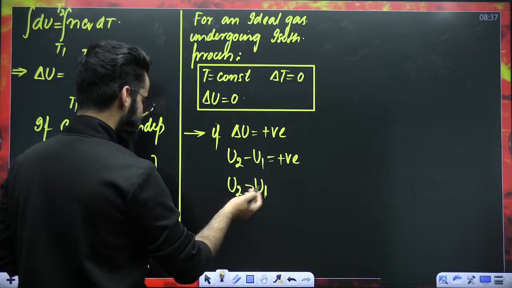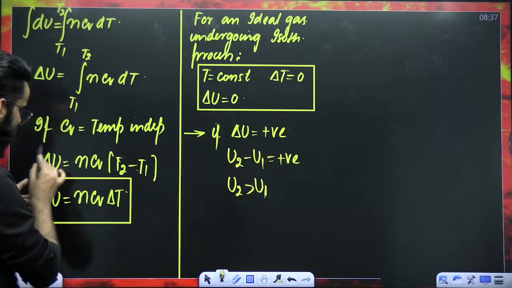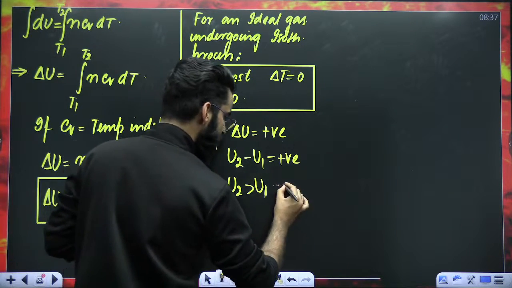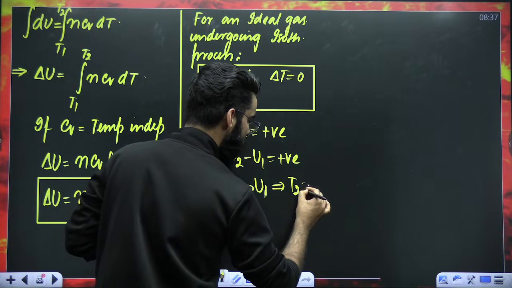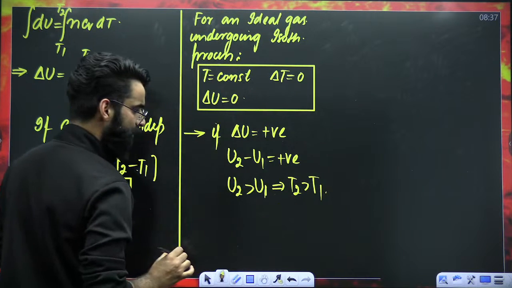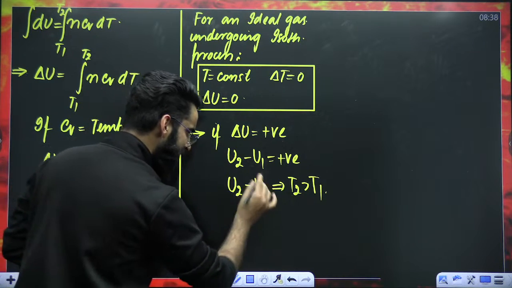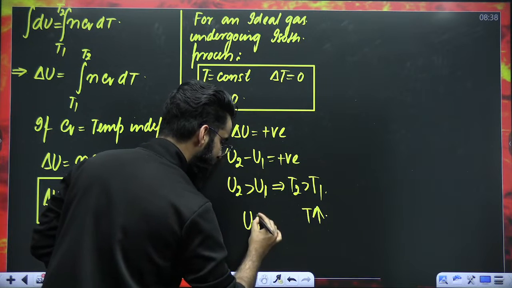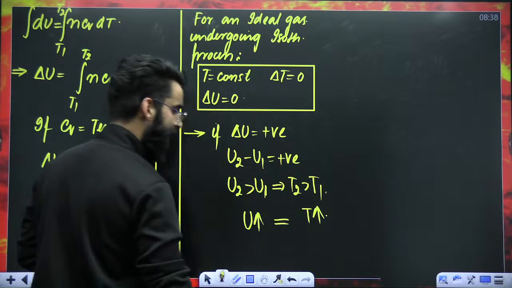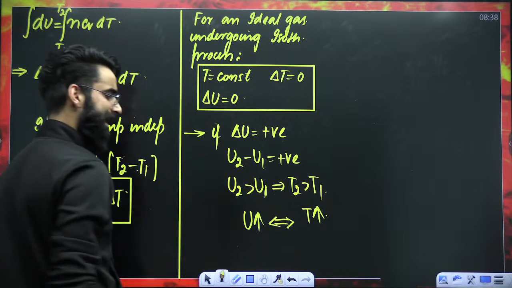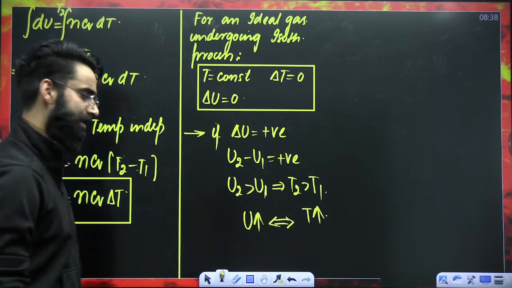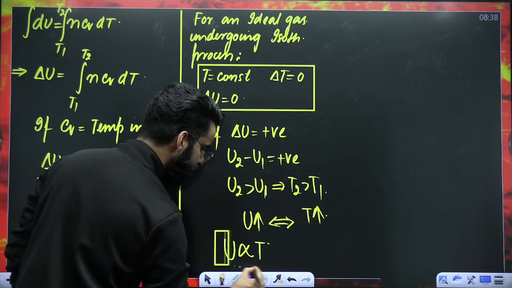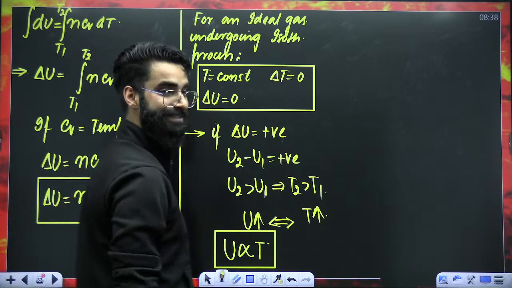Now simple, right? If delta U is positive, that means T2 minus T1 has to be positive. So T2 has to be greater than T1. Perfect. So this means that on increasing the temperature of the gas, internal energy of the gas increases. So you can categorically say U is directly proportional to T. Internal energy is directly proportional to temperature.